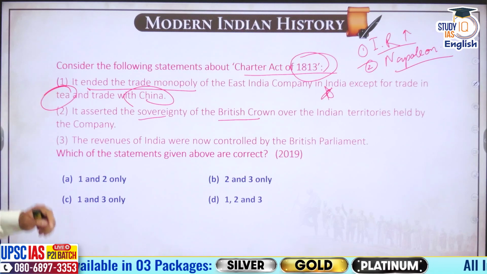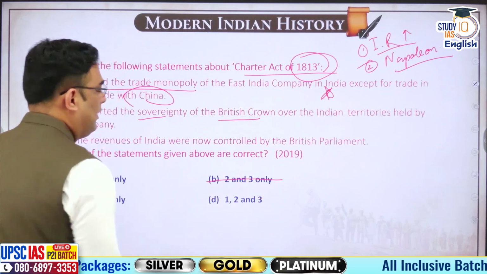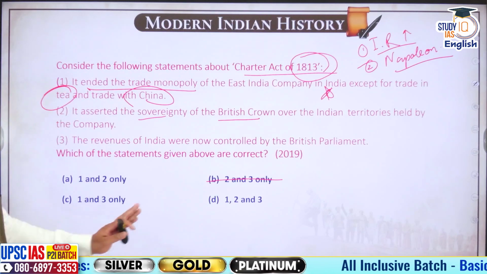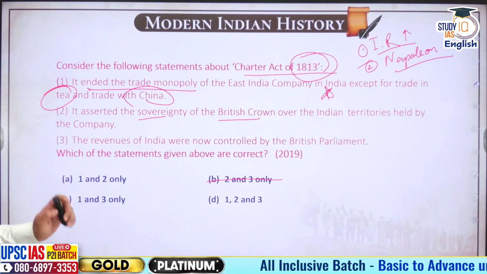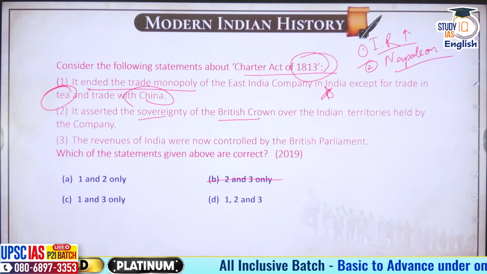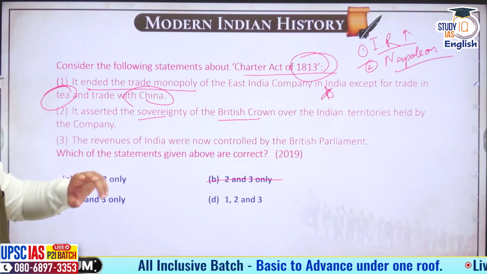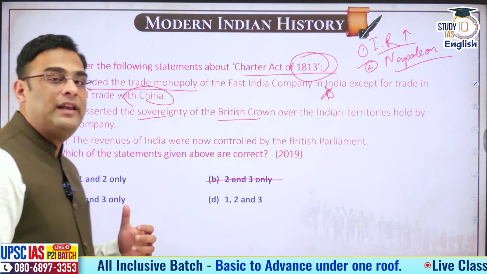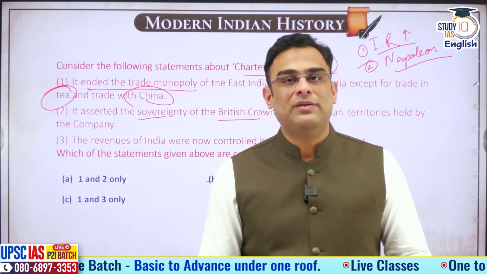So one we are sure about. If we are sure about one, then straight away, one option is eliminated. B is eliminated because it does not have one. Two, it asserted the sovereignty of the British Crown over Indian territories. And three, the revenues of India were now controlled by the British Parliament. Now, the East India Company is a financial corporation, right?